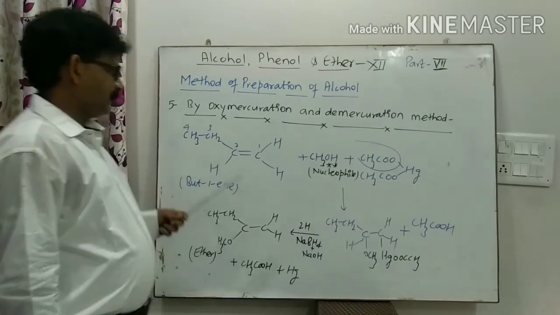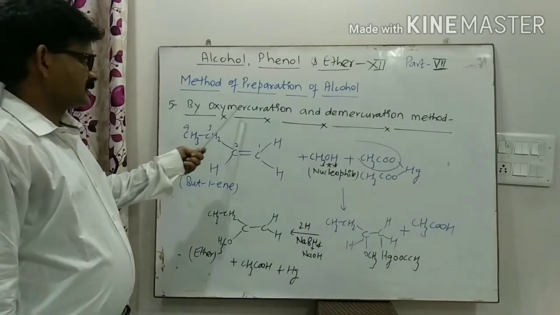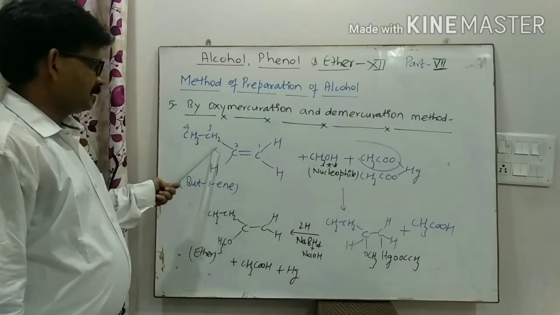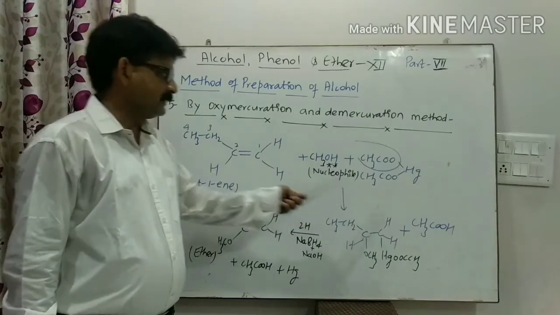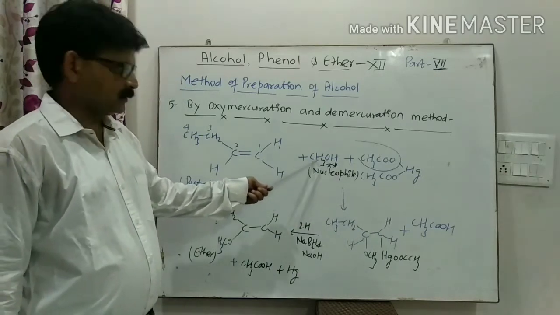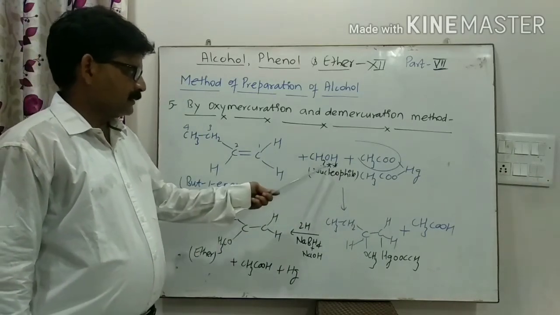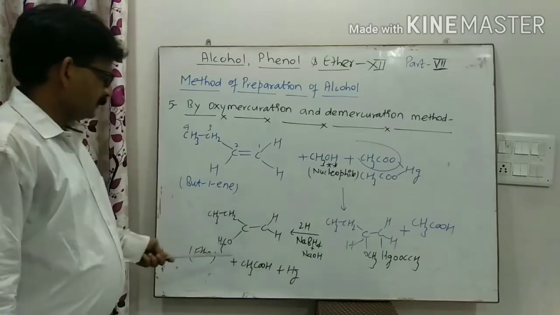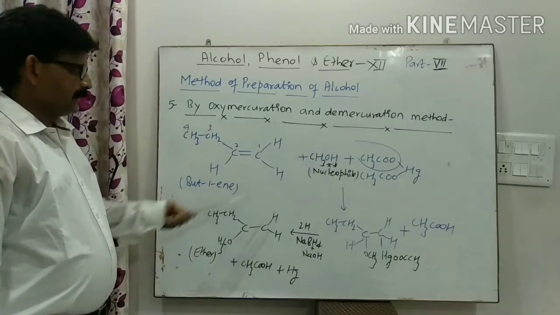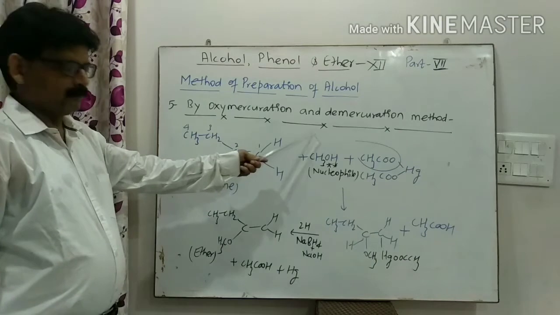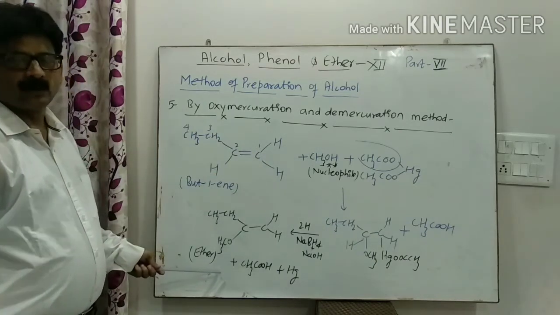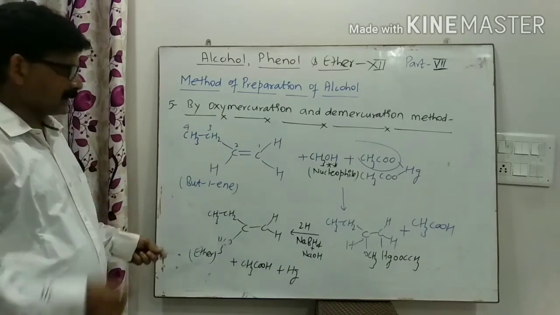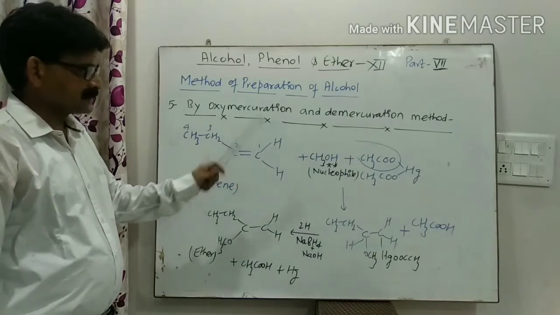Now my dear student, the next important reaction of the same method is when alkene reacts with mercury acetate and the nucleophile is methyl alcohol, right? Methyl alcohol is the nucleophile, then ether is formed. If water is the nucleophile, then secondary alcohol is formed, and this is an important concept.